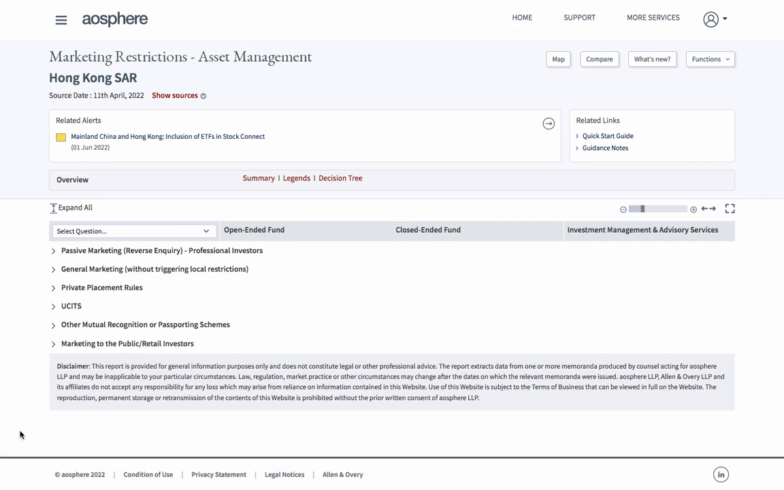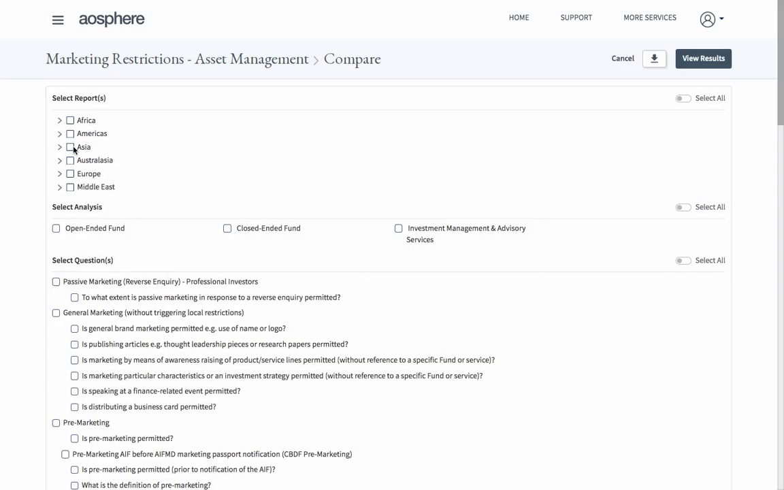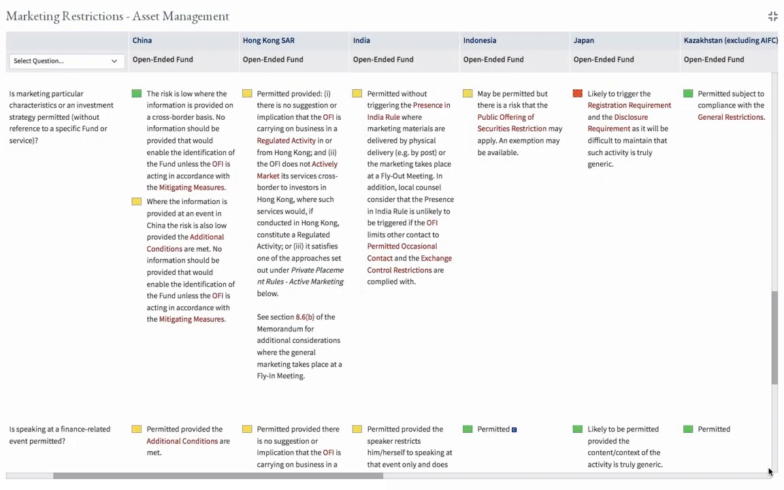Using the compare function at the top of the report, you can build your own comparison of one or more data points across one or all jurisdictions. Let's say you wanted to compare across the whole of Asia in relation to open-ended funds only, what type of general marketing activity you could do without triggering local restrictions. You can make your selection and either download this into an Excel spreadsheet or view the results on screen. So we can see here, for instance, that if you wanted to market a particular characteristic or investment strategy without referencing a specific fund, this would be more difficult in Japan compared to perhaps China or Hong Kong.